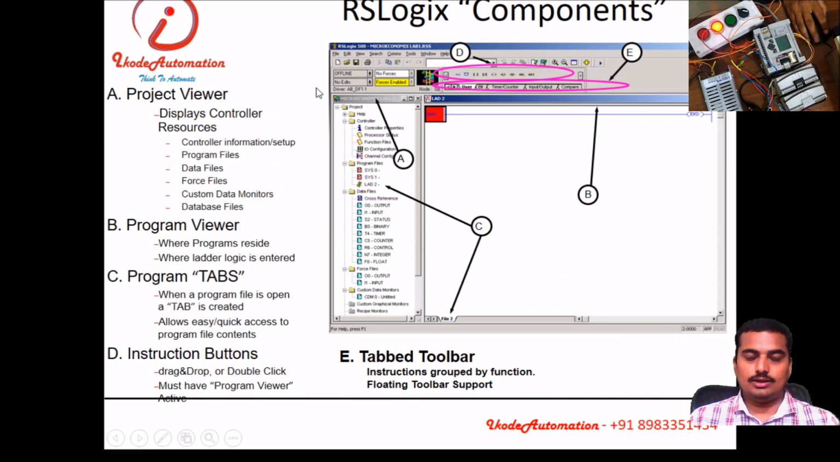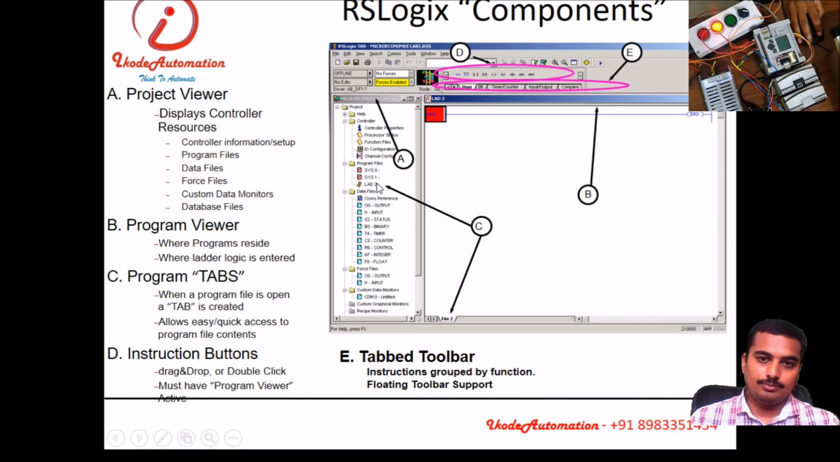Then this is the RSLogix 500 window. So very first, here you have the project window. All the program files, data files, processor files, and other controller properties, processor status, all you can see over here. Then this is the program viewer. Here you can see all the program, the ladder logic. Then the program tabs over here. These are the program tabs, like this.